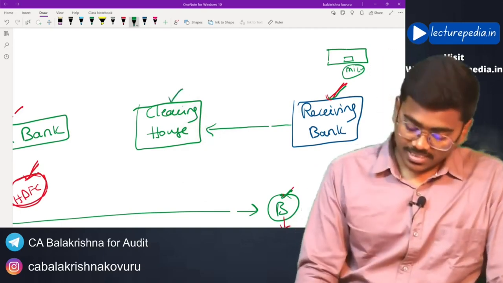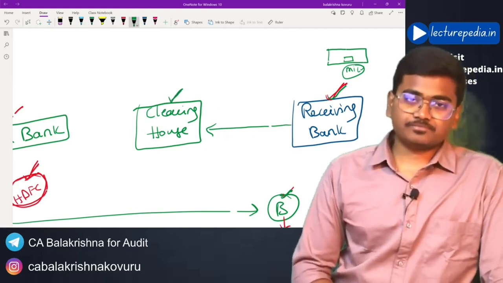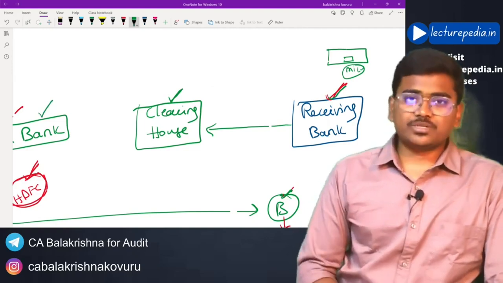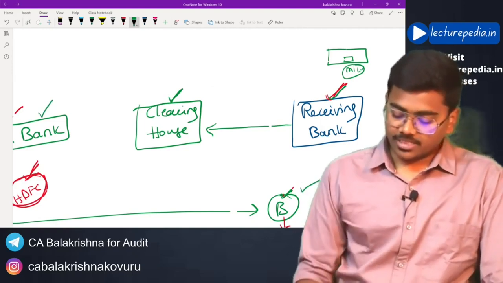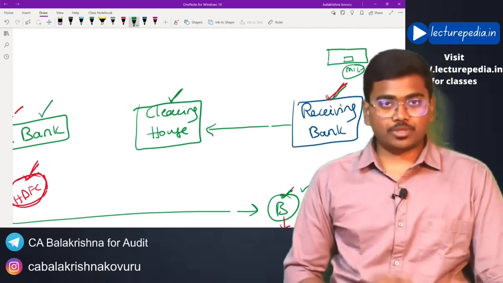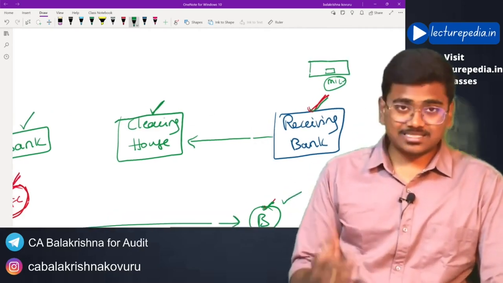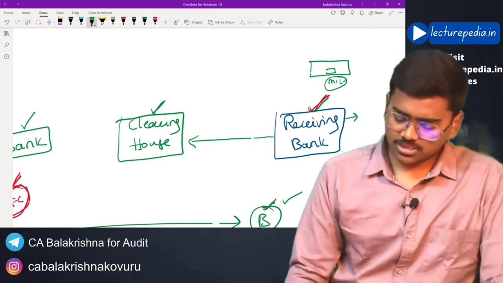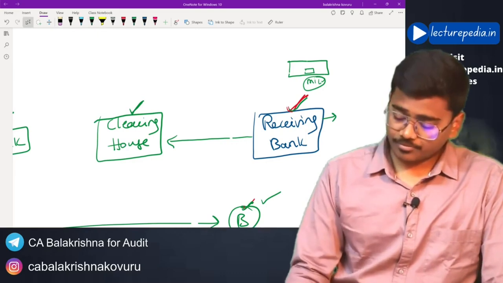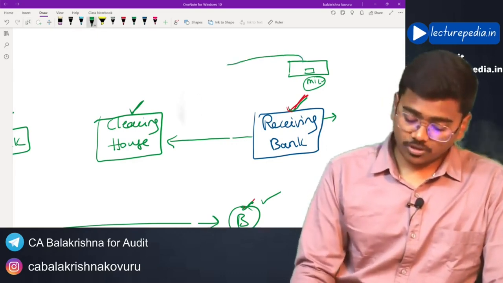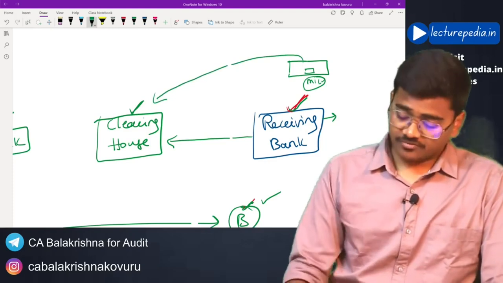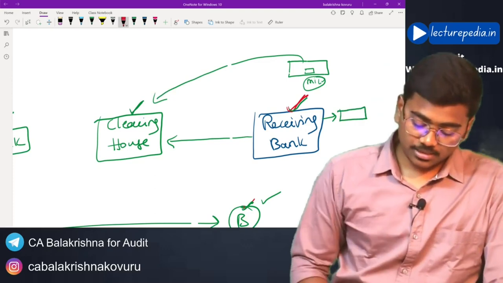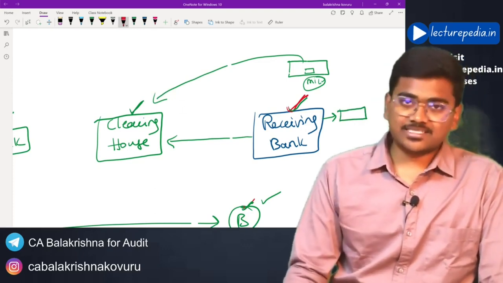Now the clearing house will clear the check and the amount will be debited from the account of Mr. A and credited in the account of Mr. B. Now the HDFC bank physical check is still present with the receiving bank only, because the receiving bank has sent only a soft copy to the clearing house. The receiving bank will truncate the check.